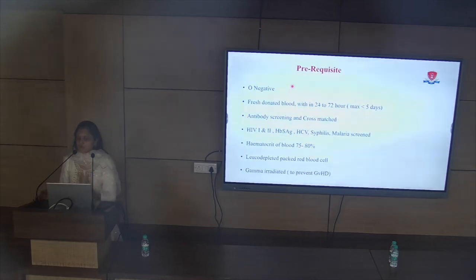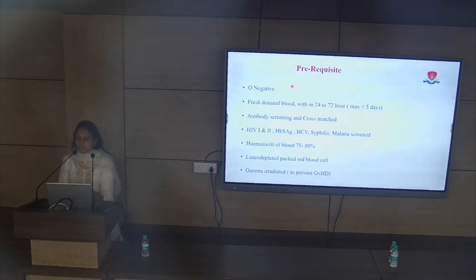So we have a few prerequisites for the blood. What kind of blood do we need for the fetus? This blood should be O negative, so that the mother's antibodies cannot break it down. So we take O negative blood for the fetus. This blood should be freshly donated, within 24 to 72 hours, antibody screened, and cross-matched with the mother, so that it does not react to the mother.